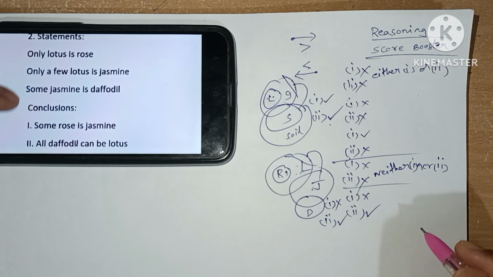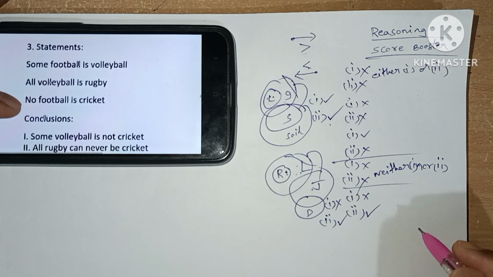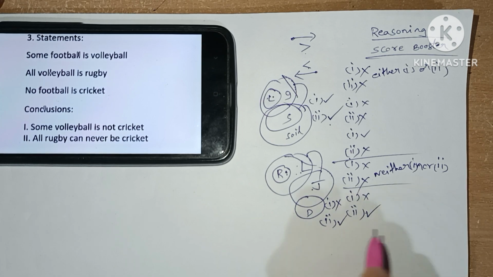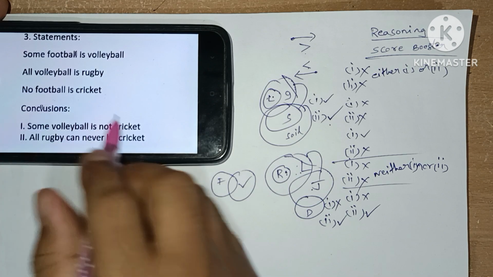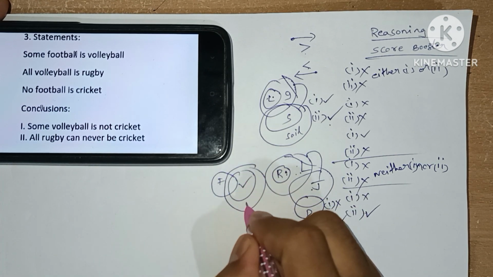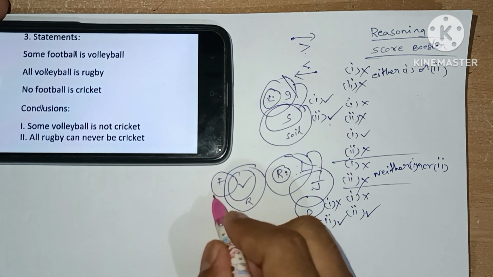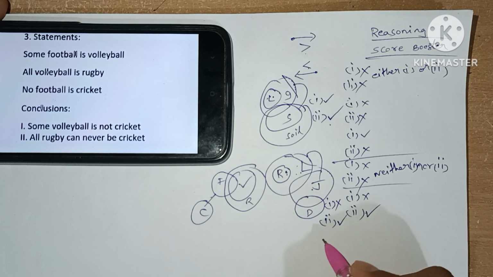Now we are going to see question number 3. Some football is volleyball. All volleyball is rugby. No football is cricket. Now let's see the conclusions.